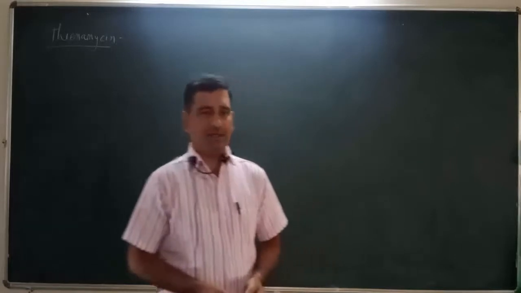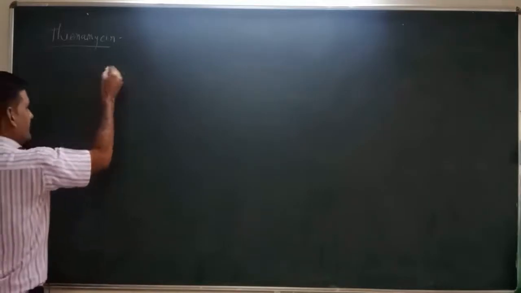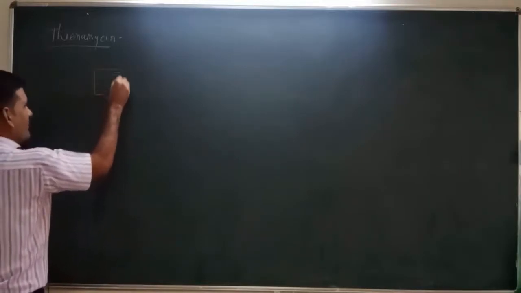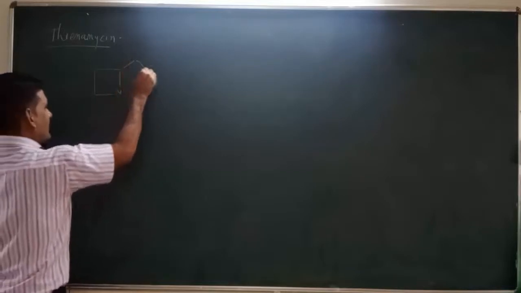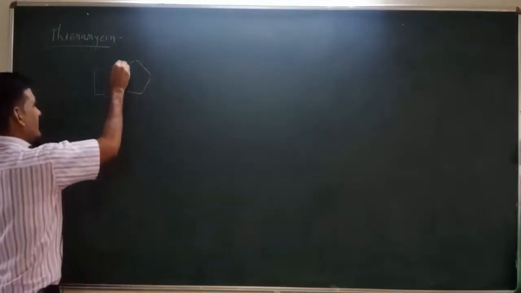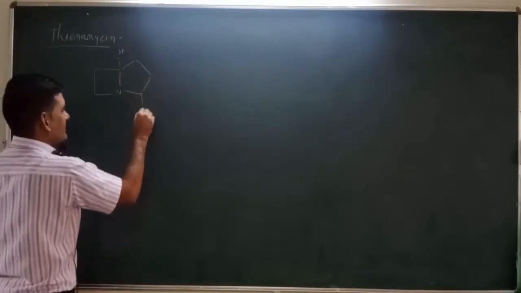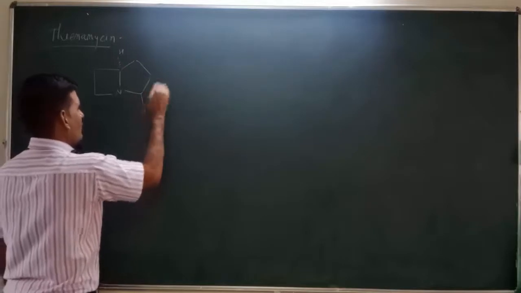So thienamycin is the compound. Its structure is very simple. It contains a 4-member ring and also a 5-member ring. In that ring, here is the hydrogen that is below the plane, and here is CO2 minus.